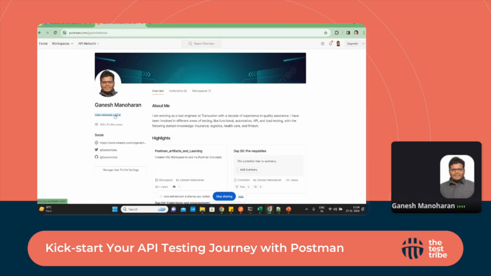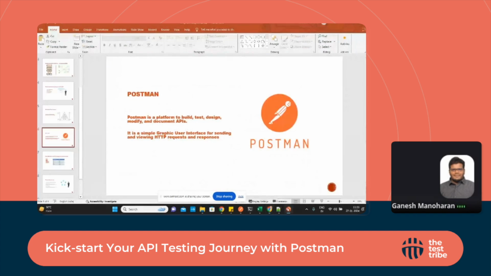It's like my profile of Postman, and yes, so these are the benefits out there. It is available for both web and desktop based applications. Today we are going to talk about the desktop one. A few functionalities will not work in the web. If we want to go further, find and replace, those kinds of options will not work in the web. And I would suggest going for the desktop based application. It is cool to use.